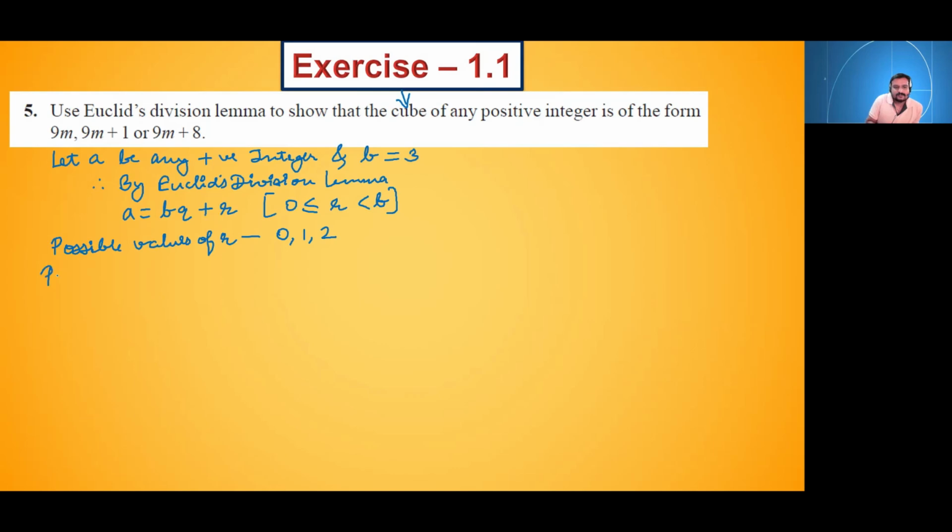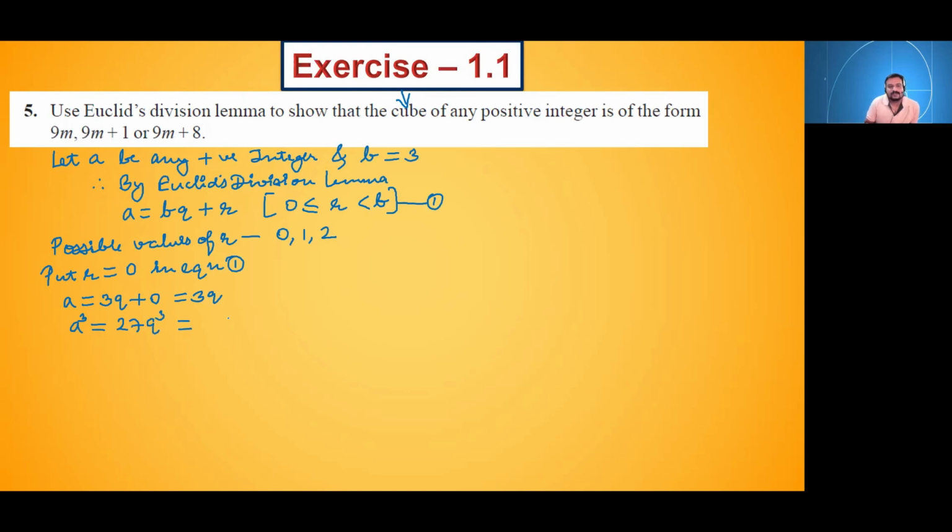So now we will start putting it. This is our equation 1. So put R is equal to 0 in equation 1. So what we will get? A is equal to 3q plus 0, that is nothing but 3q. Now we will do cubing on both sides. What we will get? A cube will be equal to 27q cube.